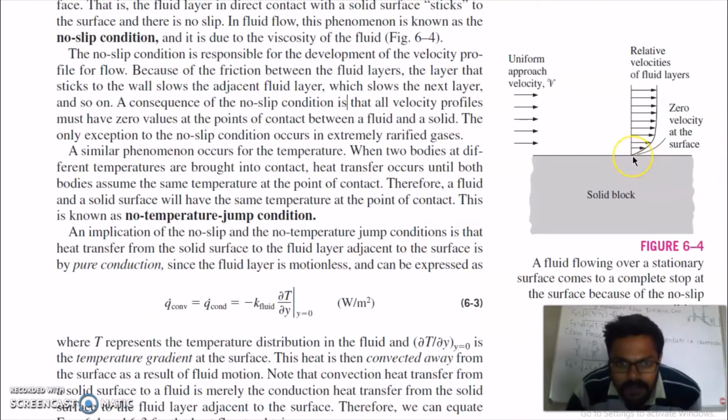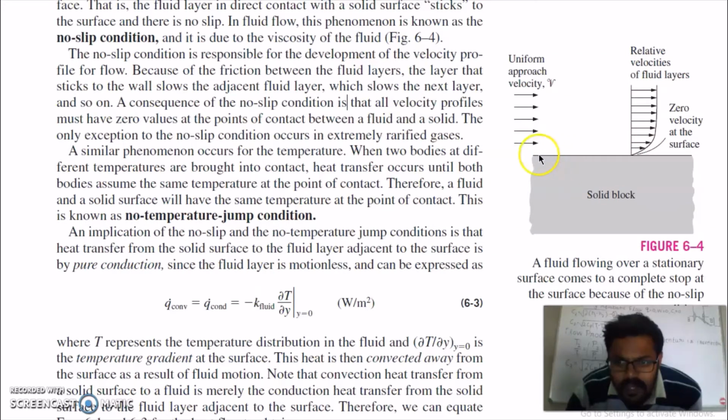The no slip condition is responsible for the development of the velocity profile for the flow because of friction between the fluid layers, and the layer that sticks to the wall slows the adjacent layer. This layer slows this layer, and this layer will slow down this layer. So a consequence of the no slip condition is that all velocity profiles must have zero velocity at the point of contact between fluid and solid.